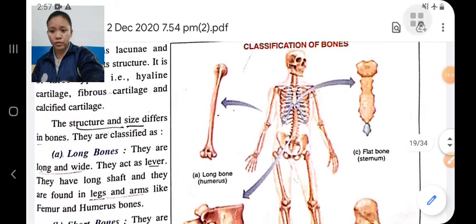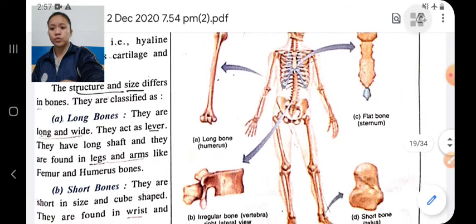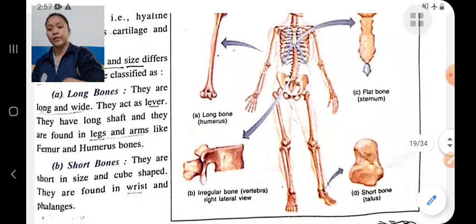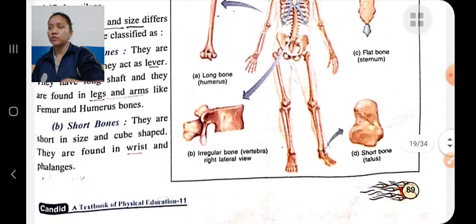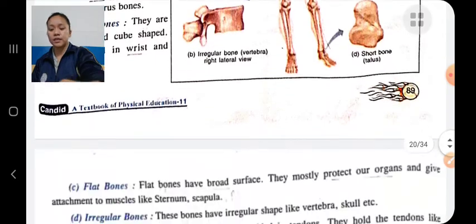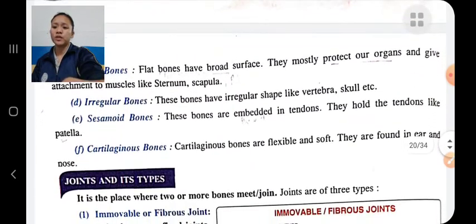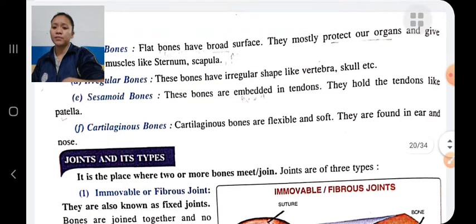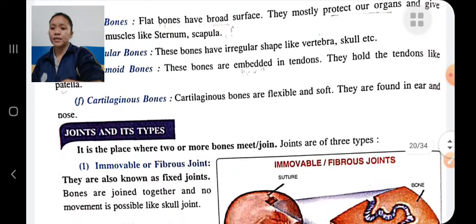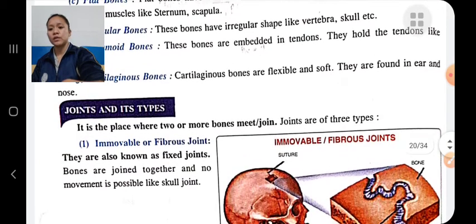Some types of bones: long bones, those bones which are long and wide. Short bones mean those bones which are short in size and cube shaped. Flat bones means those bones which have a broad surface. Irregular bones means those bones which have an irregular shape. Sesamoid bones means those bones which are fixed in tendons. Cartilaginous bones means those bones which are flexible and soft.